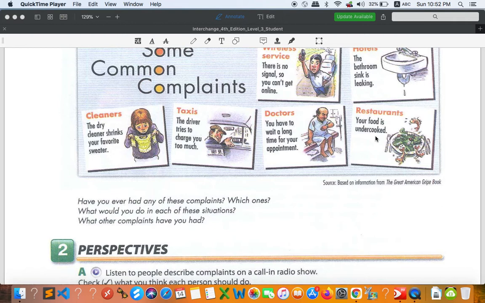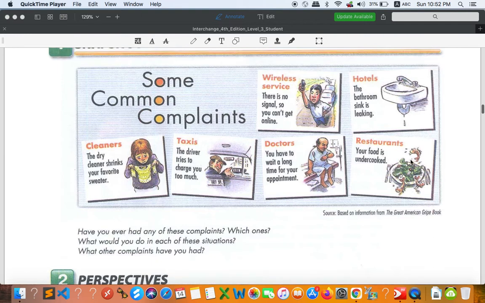So it depends. And for seafood, if you take a look at the picture right here, maybe it's fine for seafood, right? Because usually people in our country also eat undercooked or sometimes fresh, raw food, so we don't cook at all. All right. So these are common complaints people have.